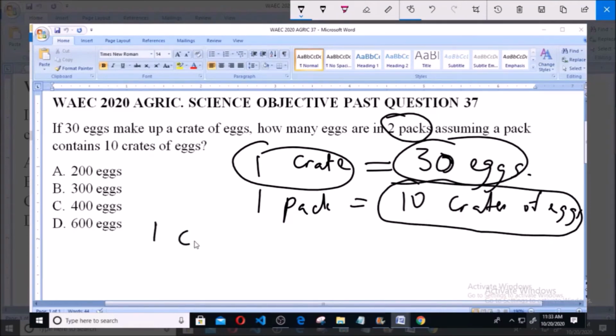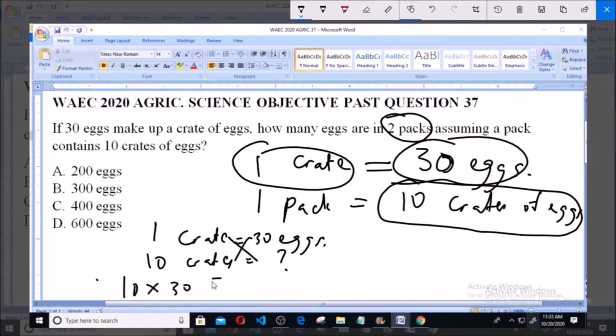So if you have 1 crate containing 30 eggs, 10 crates will contain how many eggs? So if you cross multiply that, 10 multiplied by 30 is equal to 300 eggs. So 10 crates of eggs will contain 300 eggs based on the values that have been given to us. Now, since we know the number of eggs in 10 crates, we're asked how many eggs you have in 2 packs.